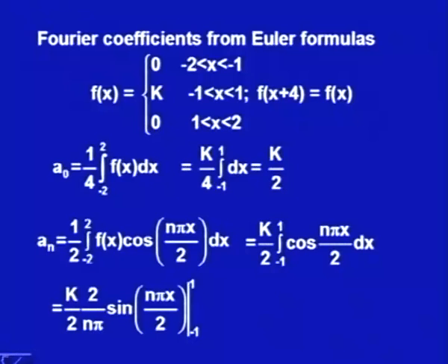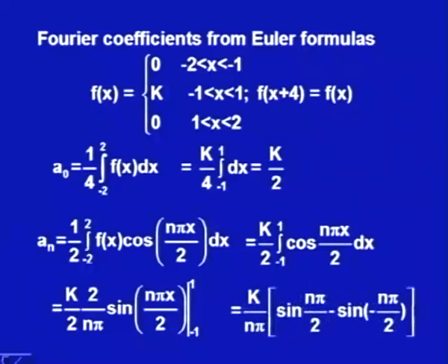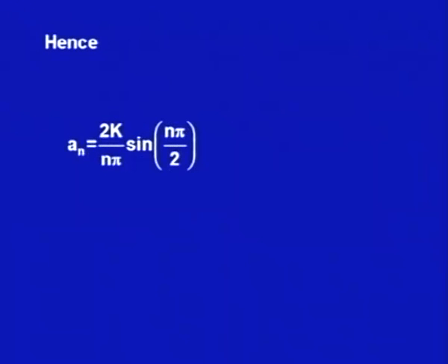When I put x equal to +1, I would get sin n pi by 2, and when I put x equal to -1, I would get sin of minus n pi by 2. So, the value for sin n pi by 2 is 1 and the value for sin of minus n pi by 2 is -1. That will give me a n as 2k upon n pi into sin n pi by 2.